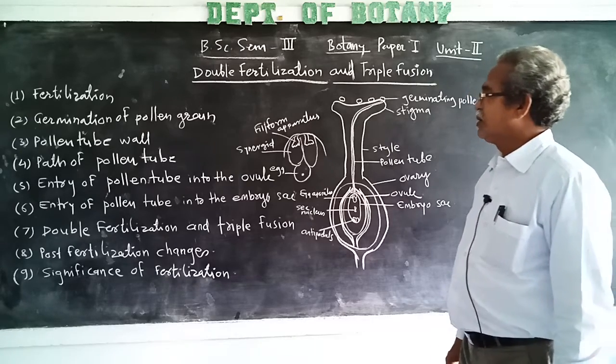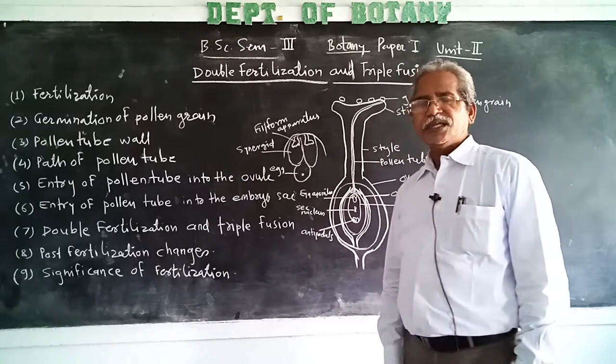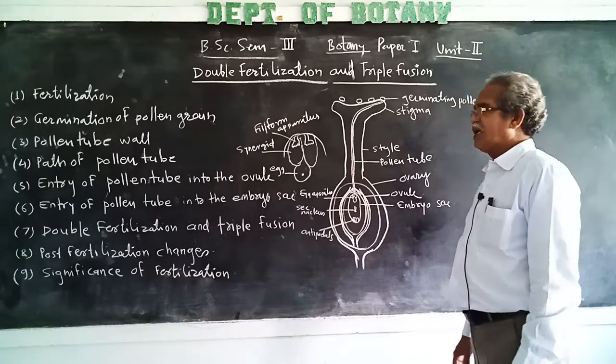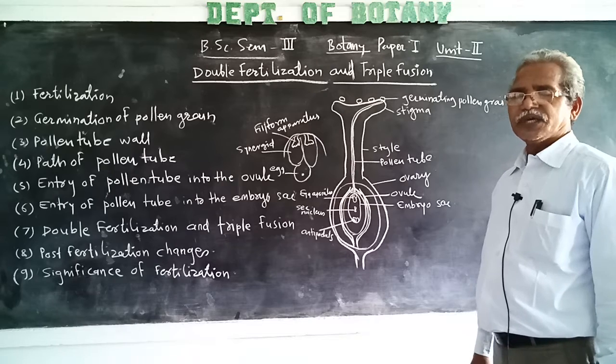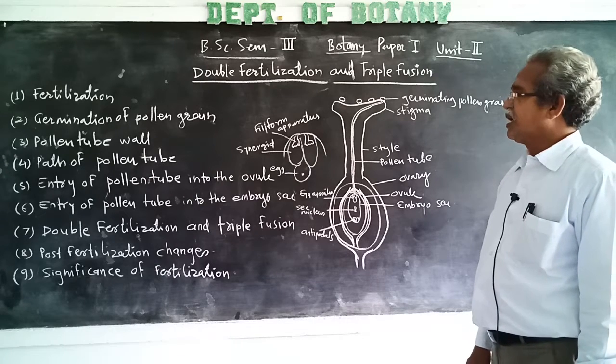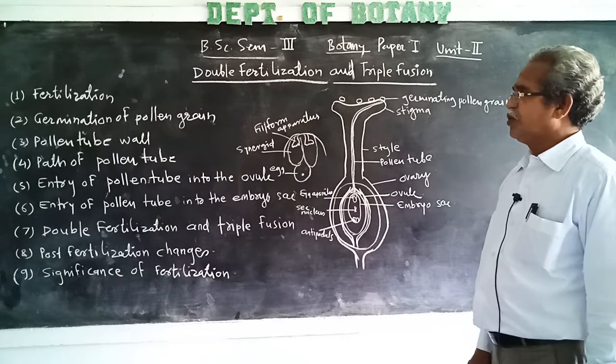Then the pollen tube wall is made up of cellulose and pectin, and the pollen wall also forms callose from the inner lining of the pollen tube wall.